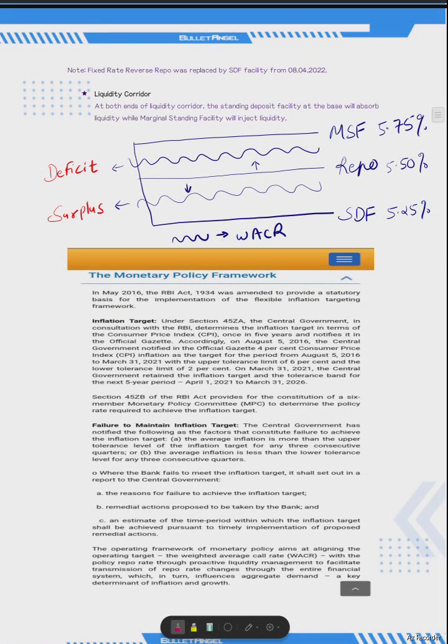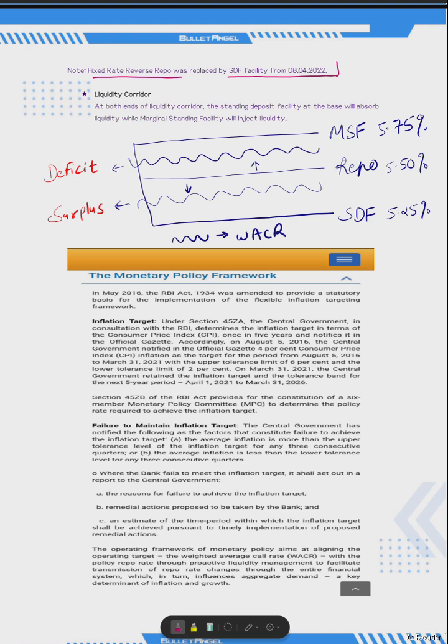One thing we should note is that the repo rate and reverse repo rate may be fixed, they may be variable also, but the fixed rate reverse repo was replaced by the standing deposit facility from 8th of April 2022. So when we talk about the liquidity adjustment facility, there is a corridor, a liquidity corridor, means various rates are there in the liquidity adjustment framework.